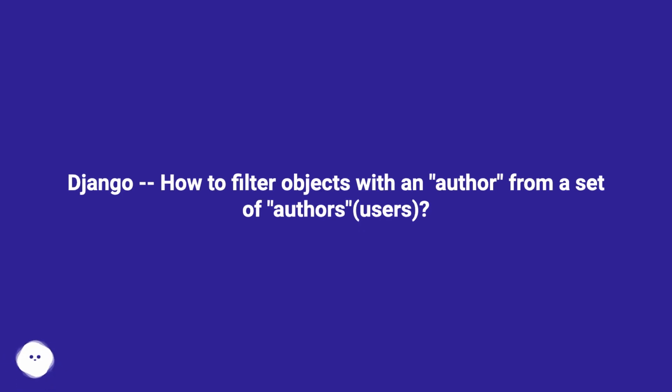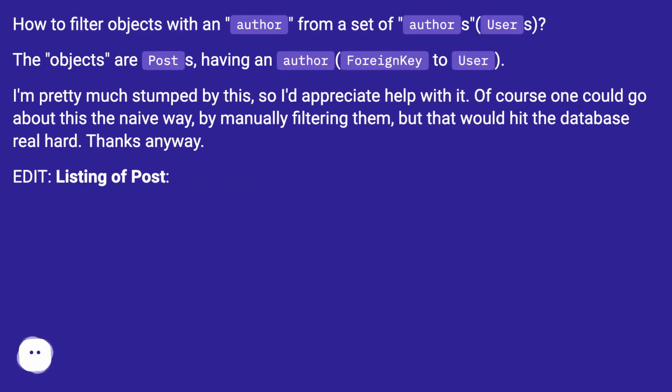Django, how to filter objects with an author from a set of authors, users. The objects are posts, having an author foreign key to user. I'm pretty much stumped by this, so I'd appreciate help with it.